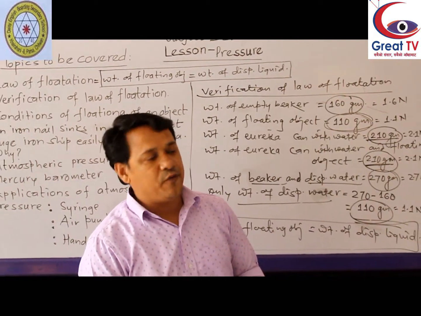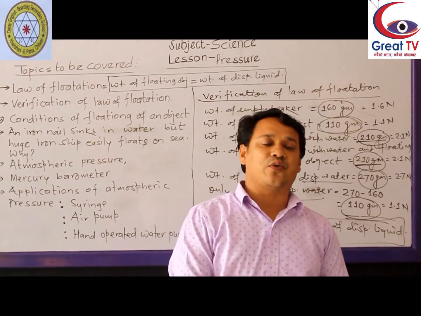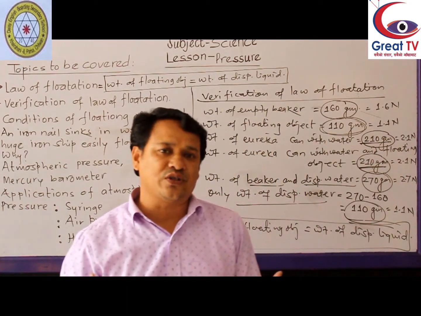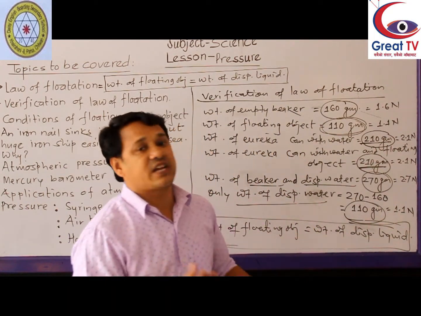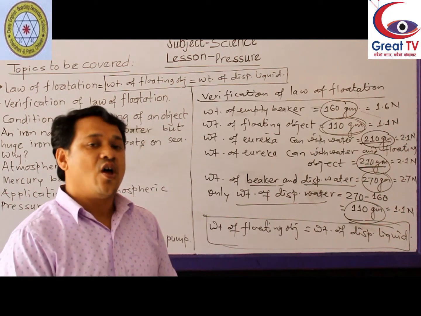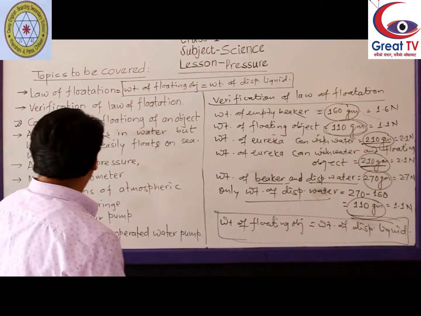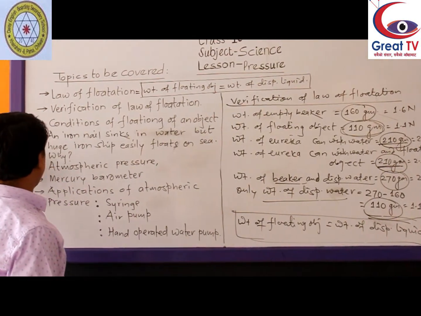So every floating object displaces the liquid equal to its own weight. Or if any object is able to displace the liquid equal to its own weight, then it can float. This is the law of flotation, whether the density is less or more. Okay. So up to here we have finished.